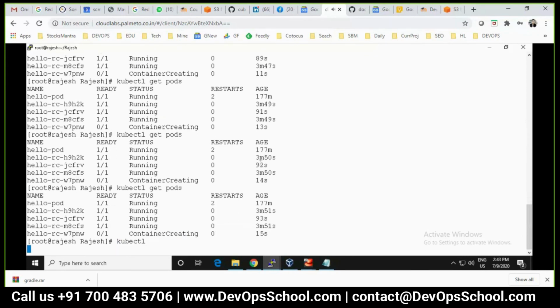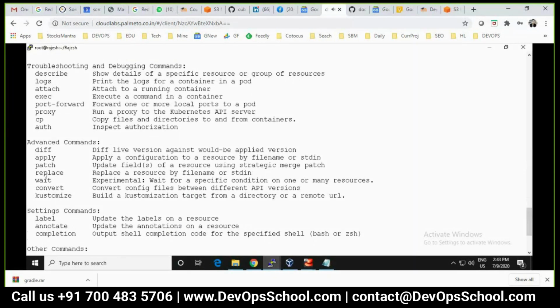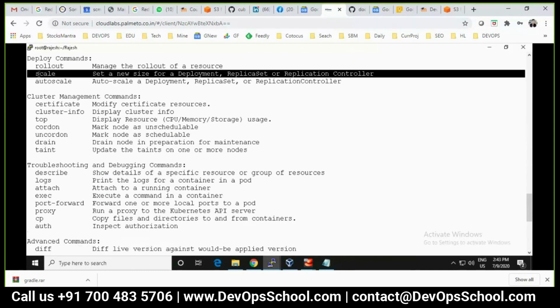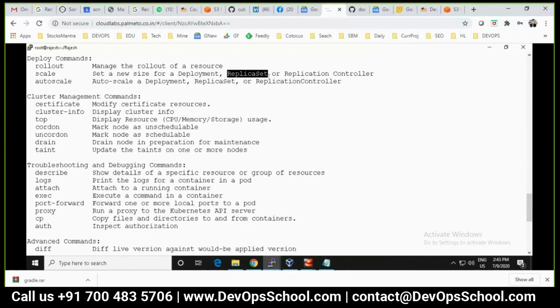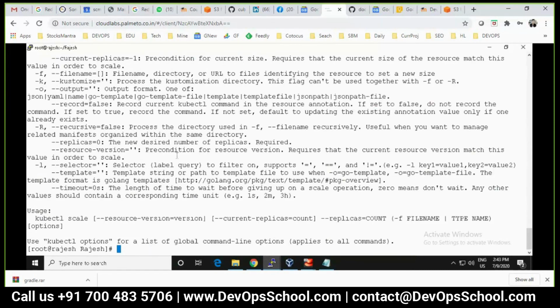So there's kubectl, and can I do it through the command line? 4 to 5, let's say. There is one command which is called scale. Here, scale sets a new size for a deployment, a replica set, and a replication controller also. So what should I do? scale -h.